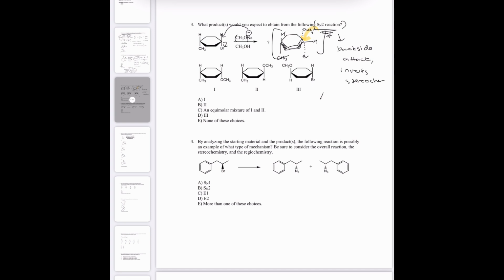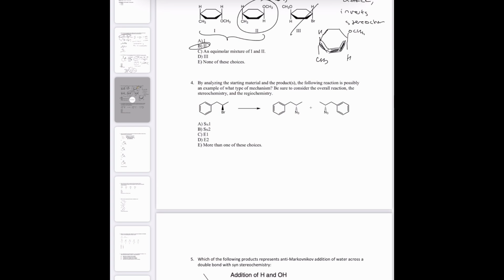So after the Br fully leaves and the hydrogen comes the rest of the way down, we get our inversion of stereochemistry. That's just a depiction of why the stereochemistry inverts. So then we have our OCH3 on top, our hydrogen on the bottom, and our other side hasn't changed. And so we know it's not Br2 because the substitution happens. It could be either of these if you just know that the substitution happens, but between these two, this one has the inversion of stereochemistry, so that one wins, so it's B.